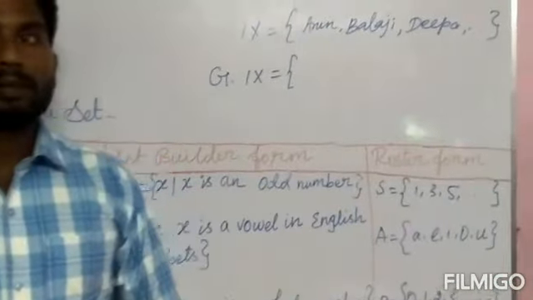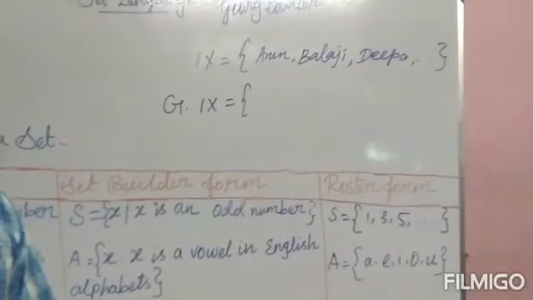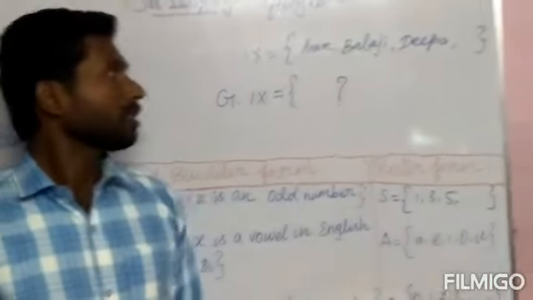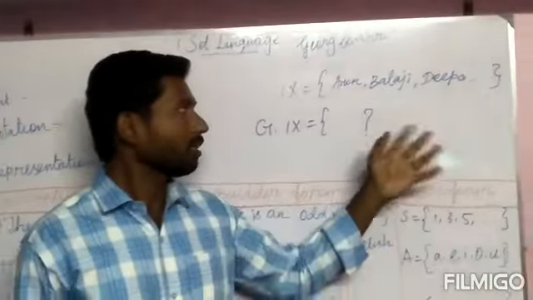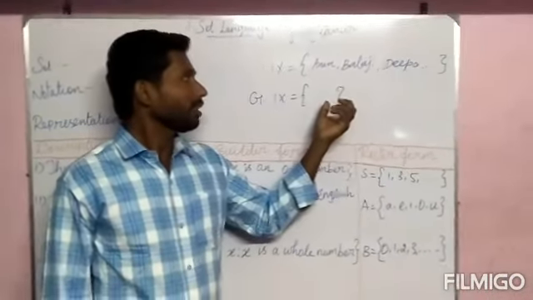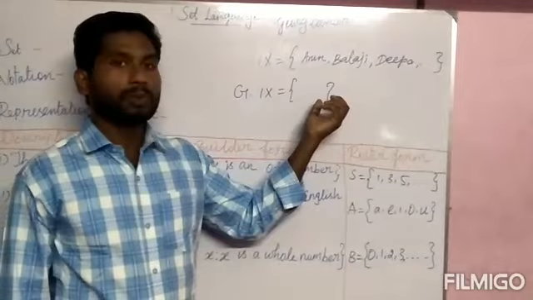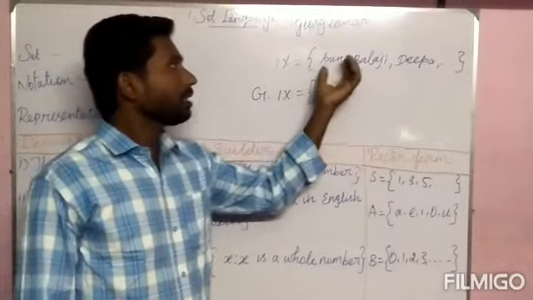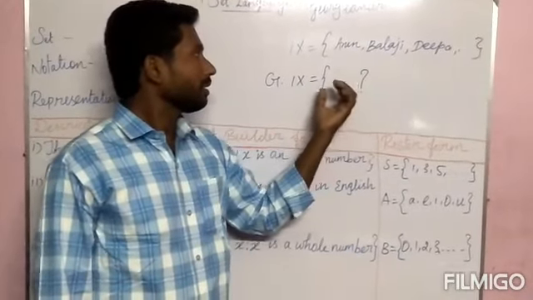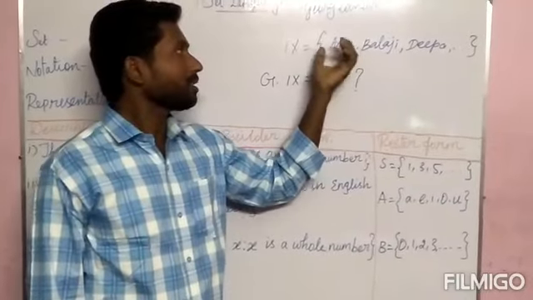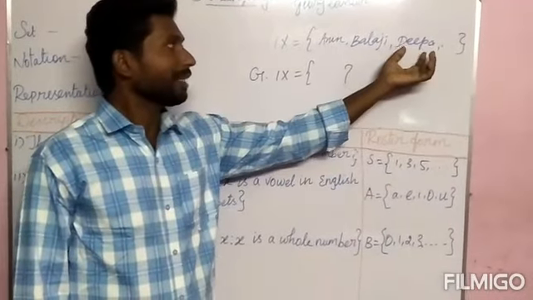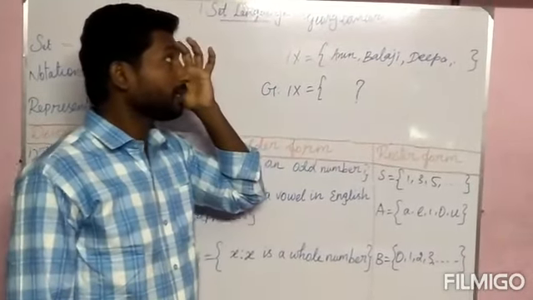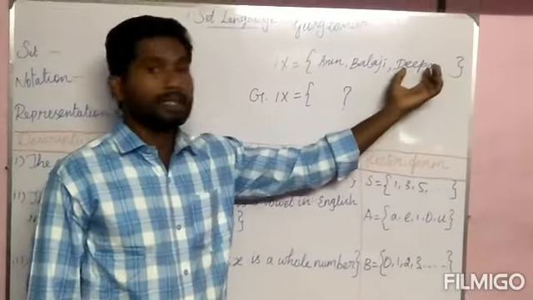Can you say the good students? I can't say the good students. It is a question mark because we cannot say the good students. Someone says good, someone says not good, because it is not possible to say whether it is good or not. So these are well defined. This kind of collection is well defined because this is the collection of all students in 9th standard, but good students in 9th standard is not well defined. Yes, this kind of collection is called a set.